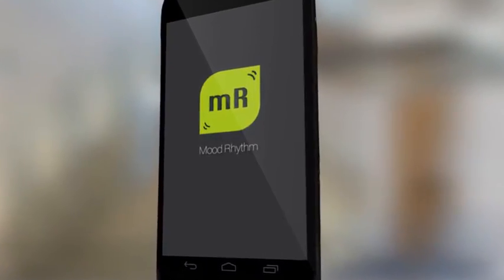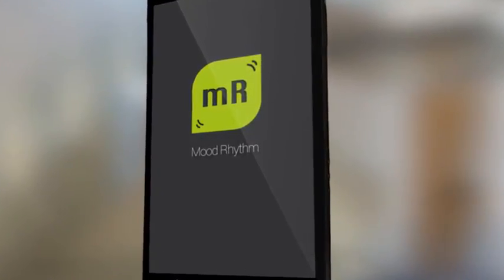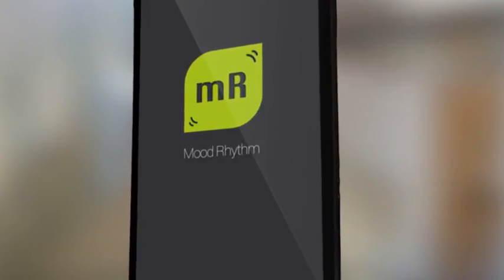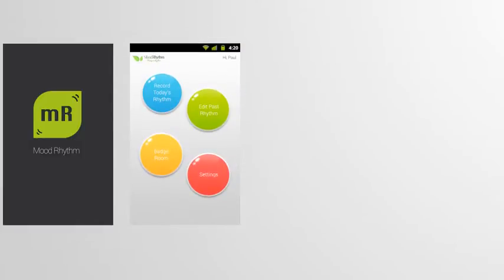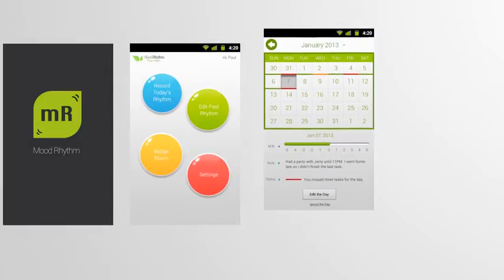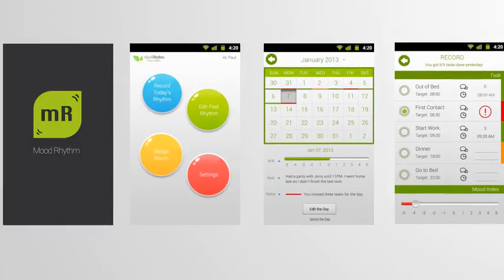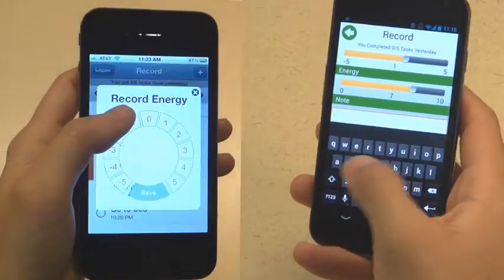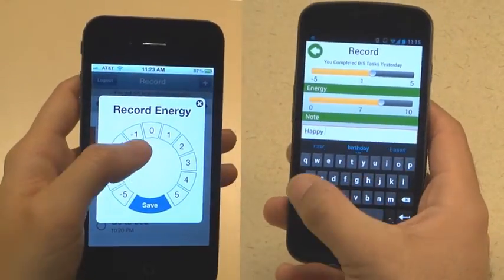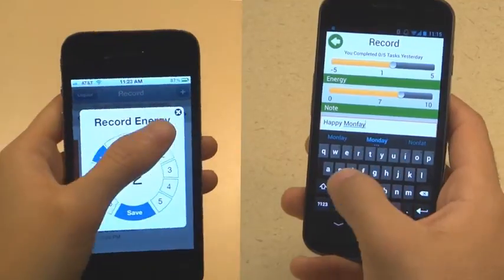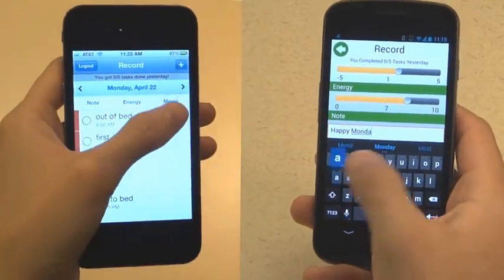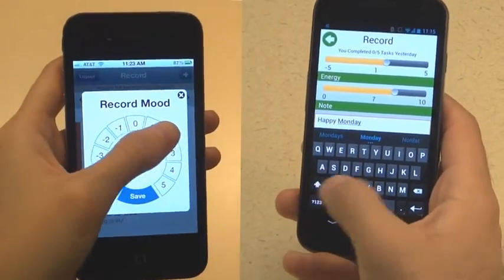MoodRhythm helps people with bipolar disorder to live a more naturally rhythmic day, ensuring that they can maintain balanced and healthy lives. It does this by building on and beyond current clinical practice. An elegant smartphone diary provides immediate visual feedback and encourages self-report as patients record their activities as well as their moods and energy levels. Notes can be used to record additional information, such as the amount of medication taken or factors that may affect a patient's routine or mood.